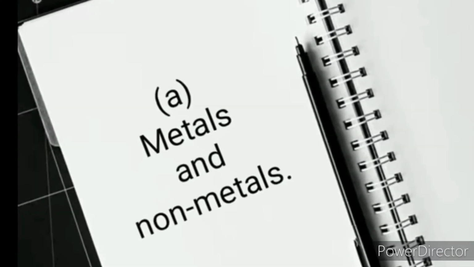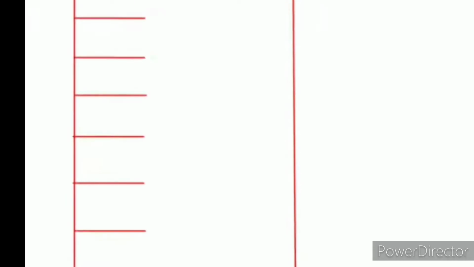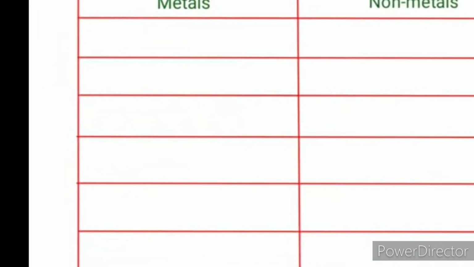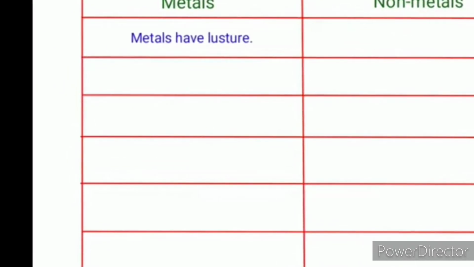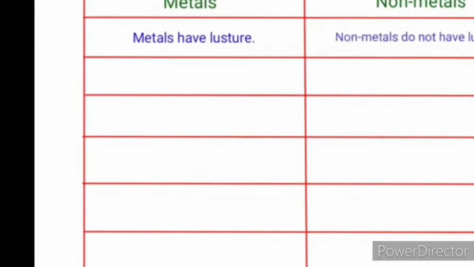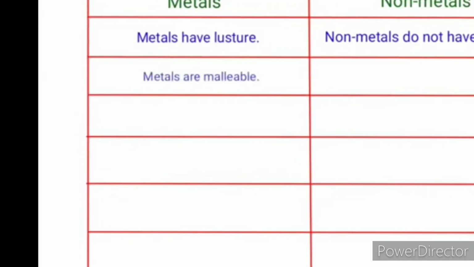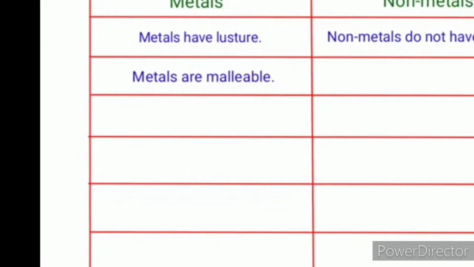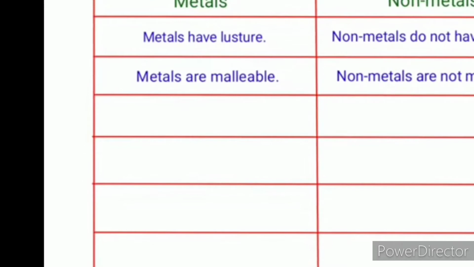5. Explain. First, metals and non-metals. We have to write the difference between these two things. First is metal and second is non-metal. Let's see what the distinctions are between metals and non-metals. First, metals have a luster while non-metals do not have a luster. Next, metals are malleable while non-metals are not malleable.